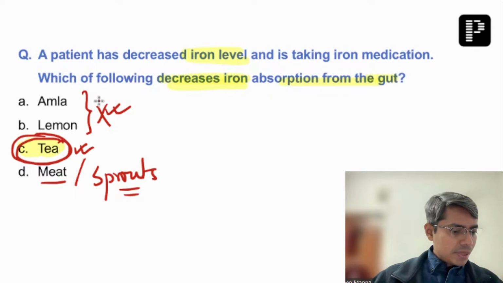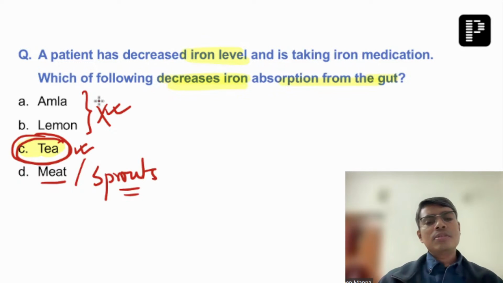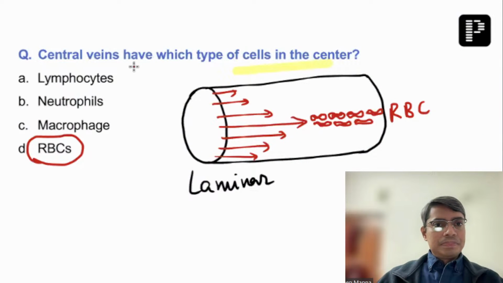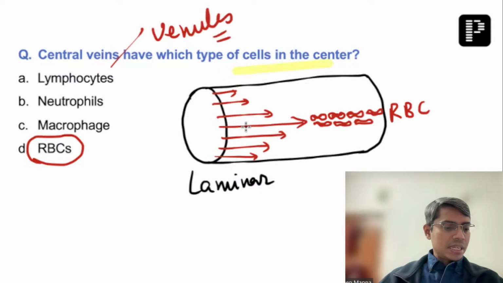Sir, it was not central vein. This was mentioned venule. Still the answer will be the same because even in the venules and veins, the blood flow is a laminar type of blood flow. The velocity of the blood is very, very high in the arch of the aorta, so there a kind of turbulent flow can occur. Veins are the vessels where the velocity of the blood flow is low, so the chance of turbulent blood flow is less there. So that's why even if venule or vein is there in the question, the answer will be the same. So I'll change it here, that rather than veins, you are saying venules, right? So that I can correct the question later, right?